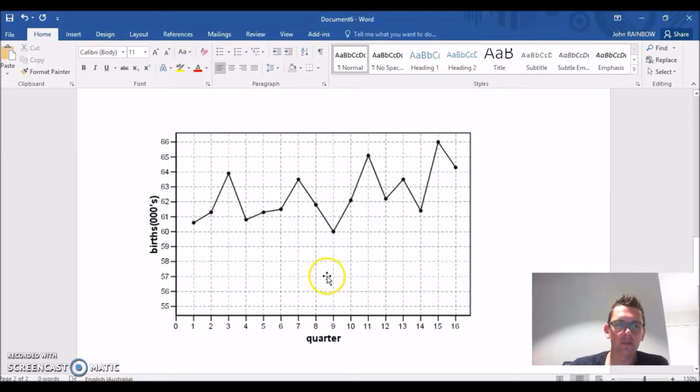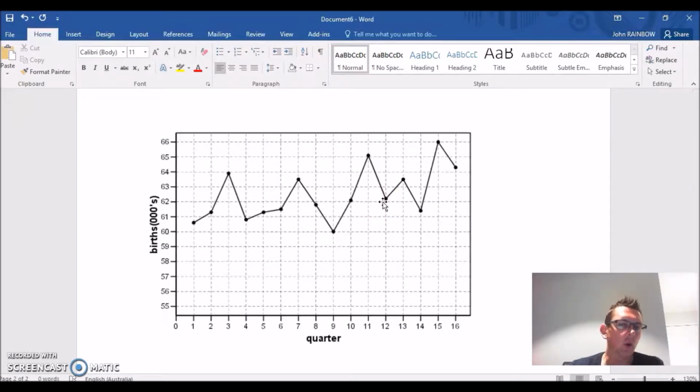Okay, so with this time series, we can look at births per thousand, and we look at the quarters. When you see quarters, we're thinking of a year split up into four. So we can see it starts low at 1, comes up at 2, peaks at 3, and comes back down at 4. Some people may think, oh, it peaks at 3, it doesn't peak at 6, and therefore it doesn't peak at 9 or 12, so that's not quite right. They may say it's irregular. Some students may say that.